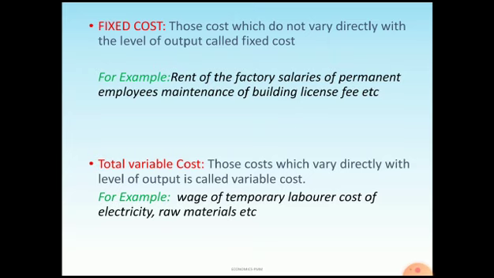Then what is total variable cost? Those costs which vary or change directly with the level of output are called variable cost. For example, wages of temporary laborers, cost of electricity or raw materials, transport, and all other such expenses. As you increase the level of output, the variable cost also changes, whereas fixed cost remains fixed.